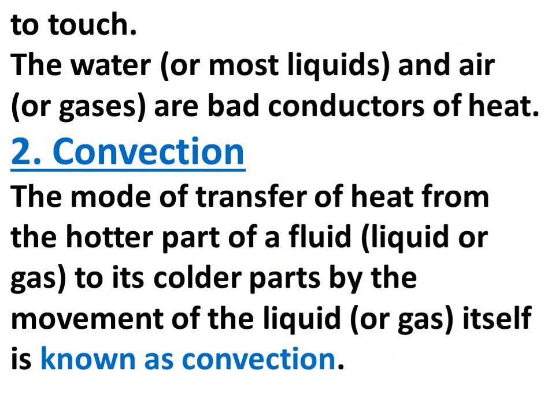Water, most liquids, air and gases are bad conductors of heat. Air sometimes becomes a good conductor of heat when there is thundering, because of the lightning; the air turns into a good conductor for that particular time. Now we will talk about convection.